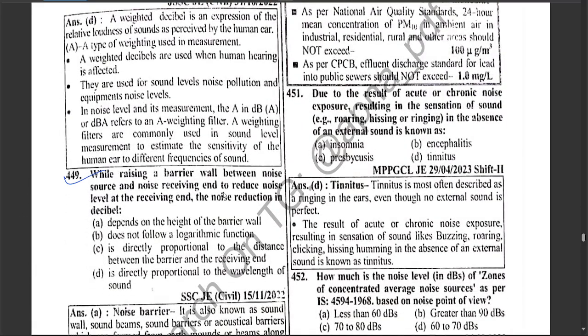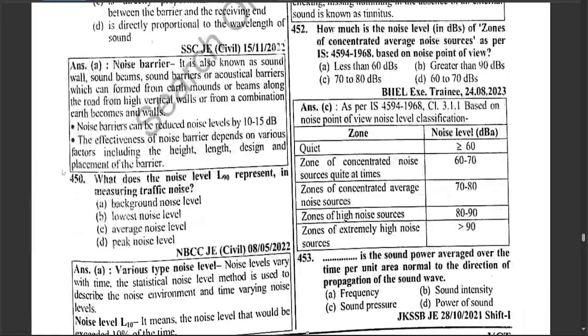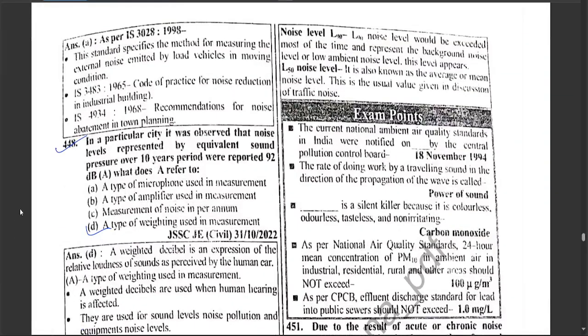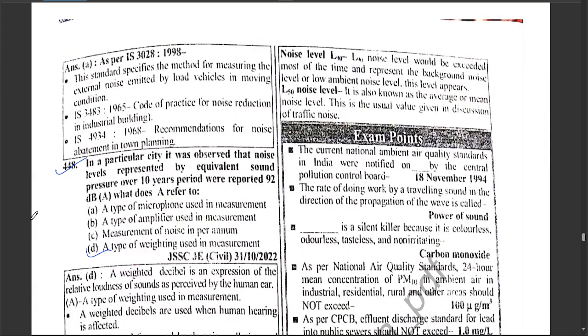While raising a barrier wall between noise source and noise receiving end to reduce noise level at the receiving end, the noise reduction in decibel depends on the height of barrier wall. What does the noise level L90 represent in measuring traffic noise, which is a background noise level? Next question is exam point of important points.